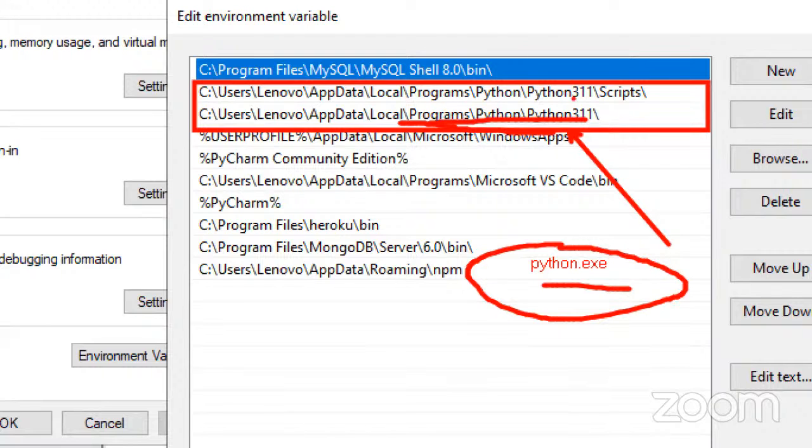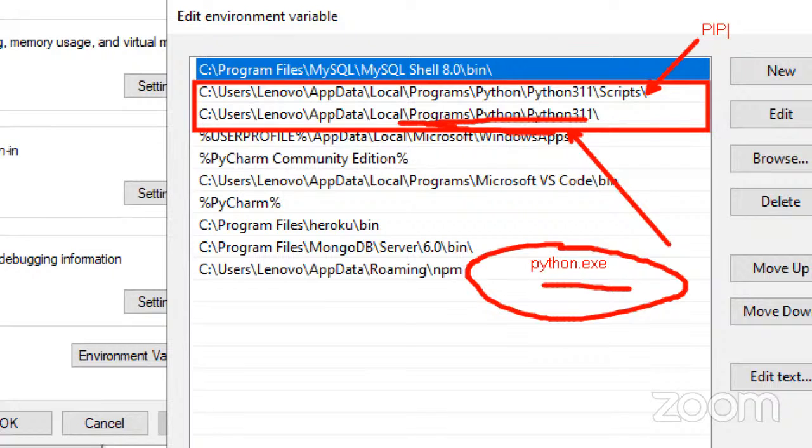And also in this path, multiple folders are there, and a folder named Scripts is there. In this Scripts folder, we have pip, the Python installer package. That means third party modules which are developed by other people and kept on the internet, those modules we can download and install using this pip only. Using the pip command, we can install third party modules from the internet. Later I will show you how to download and install.